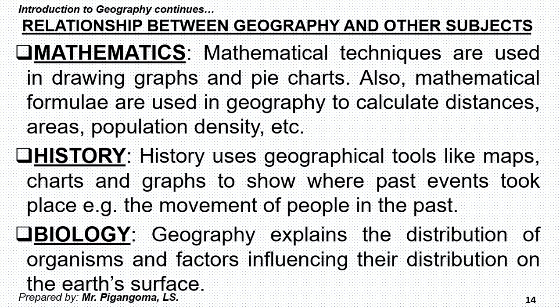Also, biology. Geography is also related with biology in such a way that the distribution of organisms and the factors influencing their distribution on the Earth's surface can be studied. So as we see, biology is just a study of living organisms, but it is related to geography when it comes to distribution of these organisms.